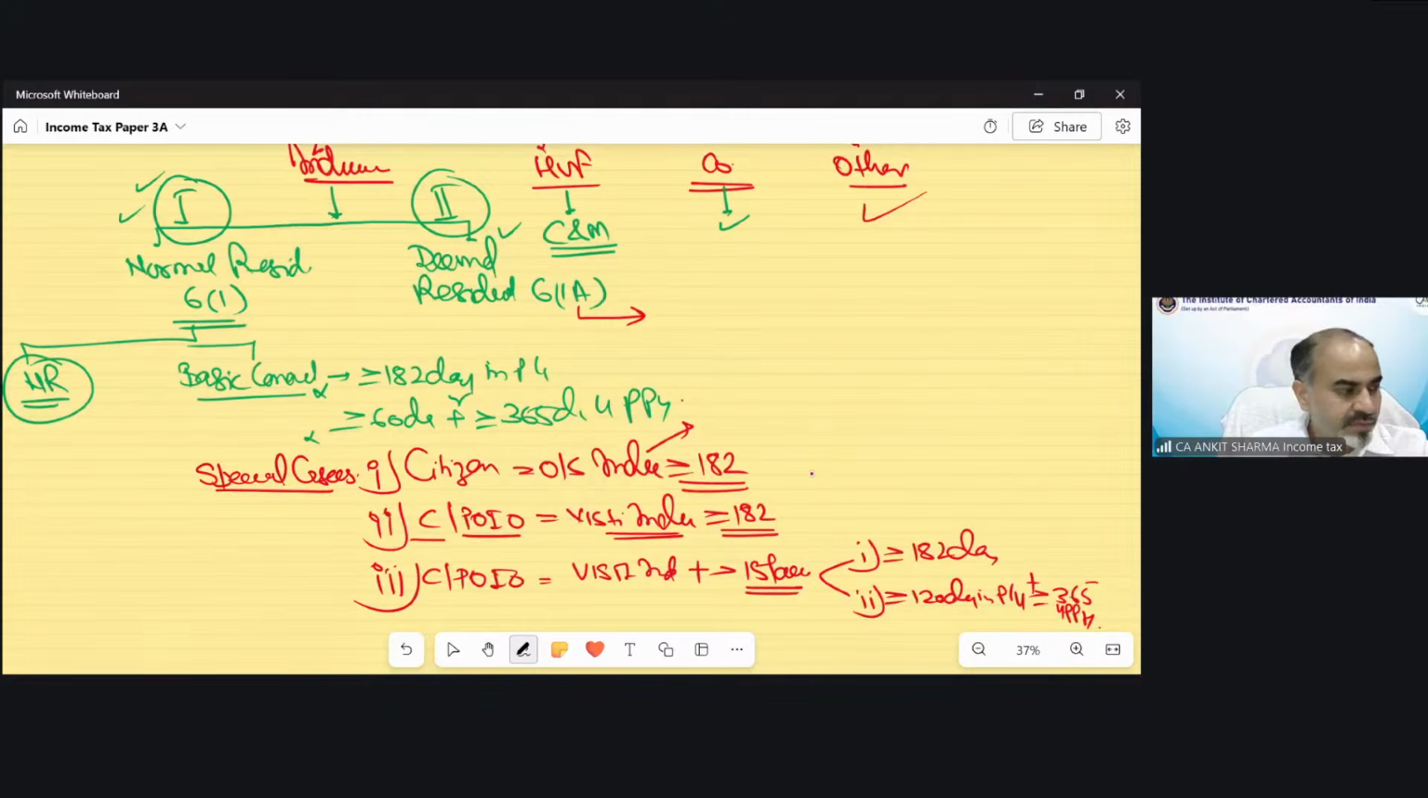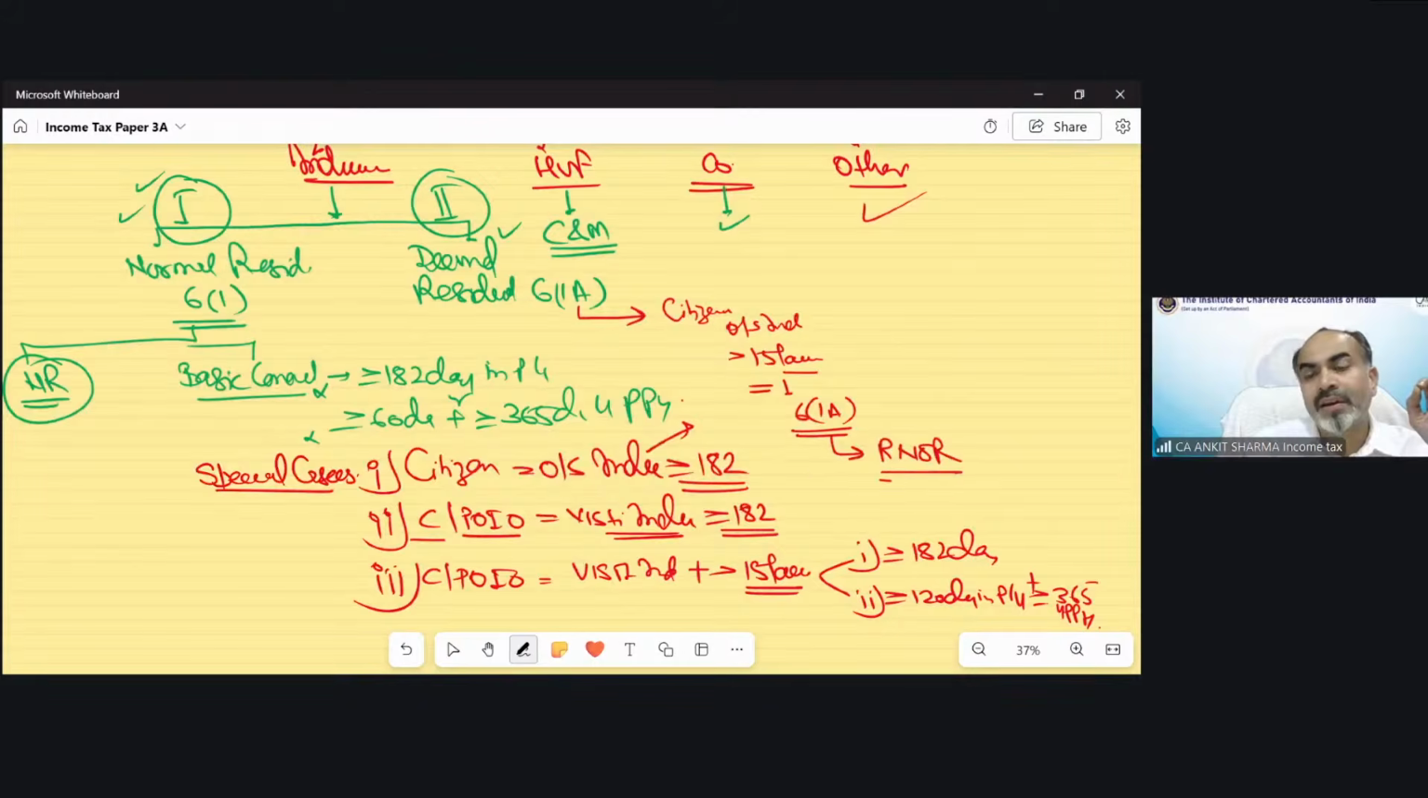And it says, if you are a citizen and reside outside India and have income exceeding 15 lakh rupees from Indian sources and are not taxed in any country, then in that situation you would be automatically treated as a deemed resident under section 6(1)(a). And a deemed resident will always be a resident and not ordinarily resident.